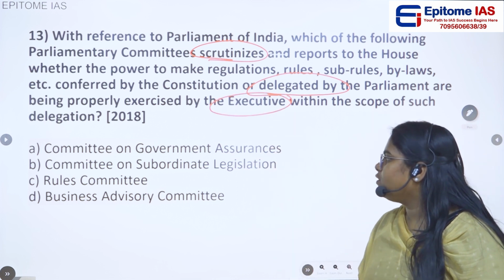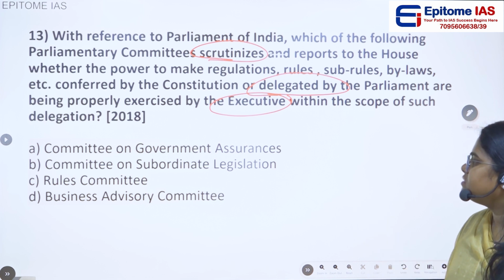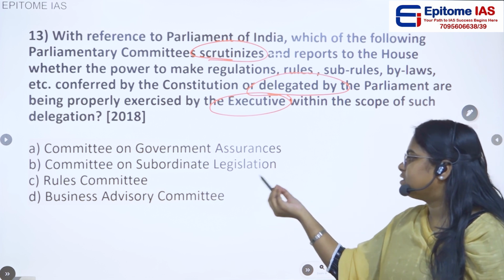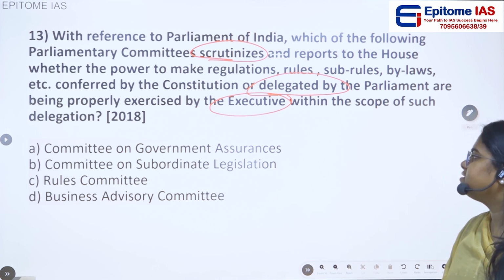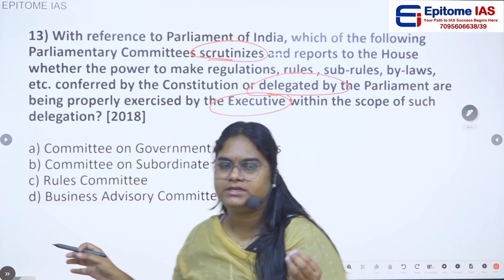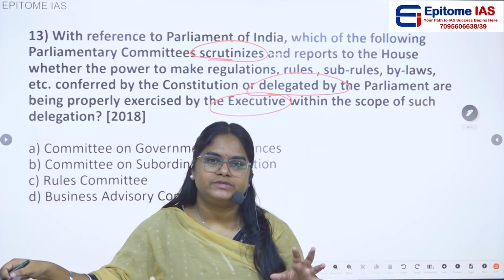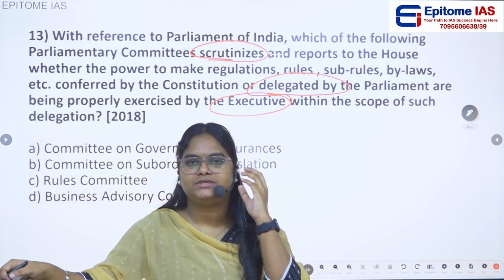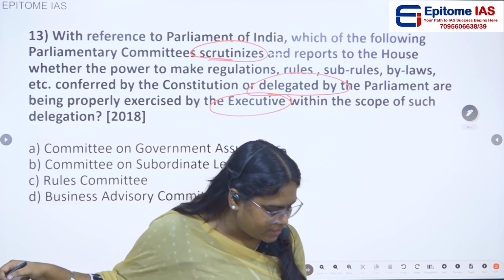So, A. Committee on Government Assurance. B. Committee on Subordinate Legislation. C. Rules Committee. D. Business Advisory Committee. So what they are talking about in the question is subordinate legislation. We may also call this delegated legislation. What is this delegated legislation?